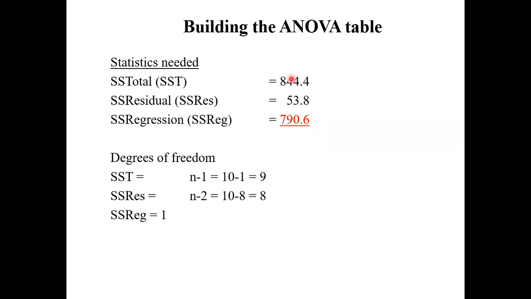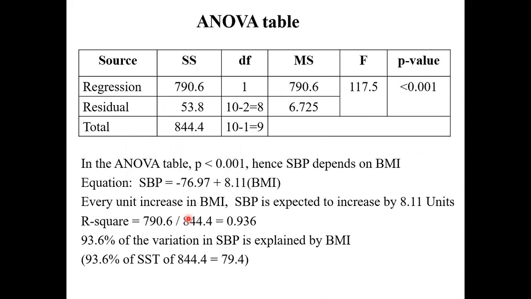It's a total variation, unexplained variation, explained variation. And the degrees of freedom: SST n minus 1, residual n minus 2, regression always 1. So now you're able to plug in all the values into the table. So you can fill up these values. This is 1, 10 minus 2, 8, 9.